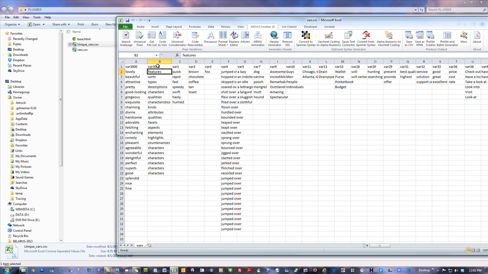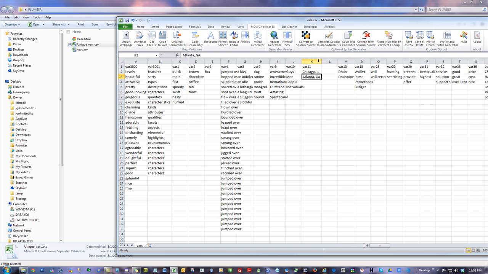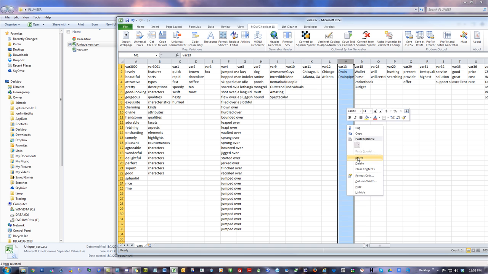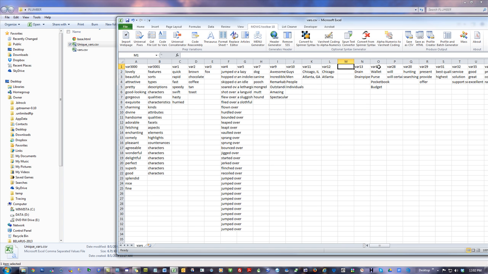The other thing that's cool, what if you really need a certain word to always match this, but maybe this column is way over here somewhere? There are times when that makes sense. I'll show you an example. Maybe you've got, insert, Chicago, Illinois, Atlanta, Georgia. We were talking about this for the URL breakdown too. Let's say you also wanted a var 12, which was Chicago and Atlanta. But it's not always going to be Chicago IL or Atlanta, Georgia. As a matter of fact, let's do one more. Now, this doesn't get to be var 13, but it can be var 14. So I'm just keeping them together so I can see them.